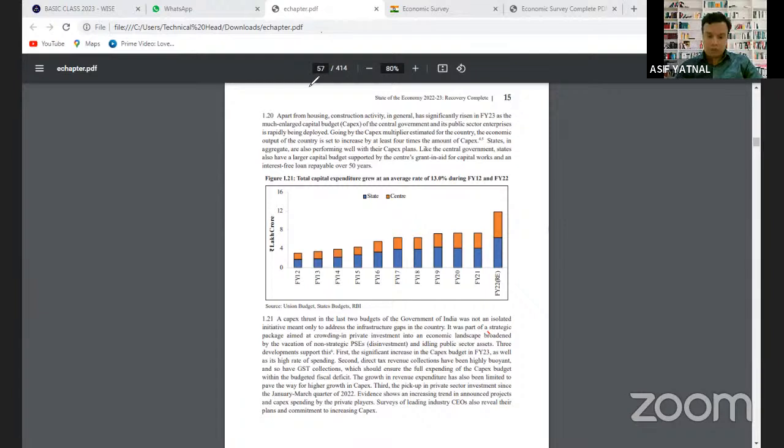And one controversy has also arisen in the last few years. The union government wants that the state government should spend more on capital expenditure than revenue expenditure. मतलब state government एजुकेशन, हेल्थ, इन चीजों पे ज्यादा खर्च नहीं करना चाहिए. स्टेट गवर्नमेंट को फिजिकल इंफ्रास्ट्रक्चर पे ज्यादा खर्च करना चाहिए.